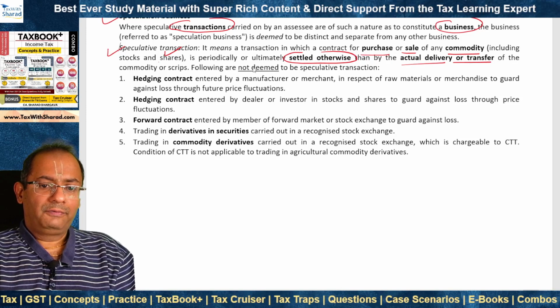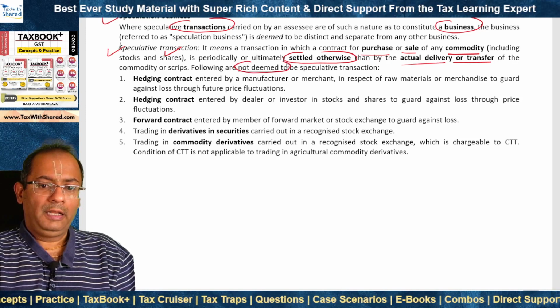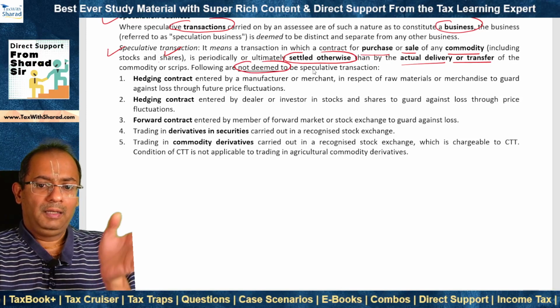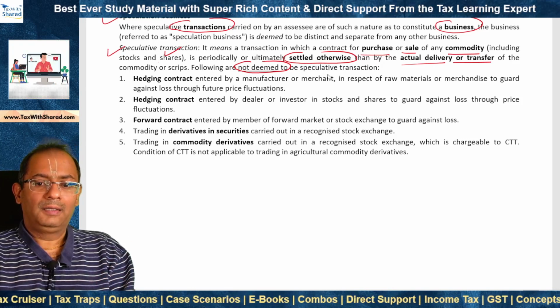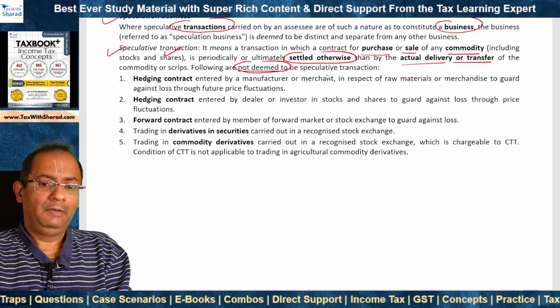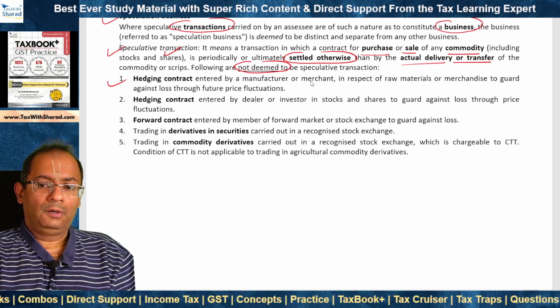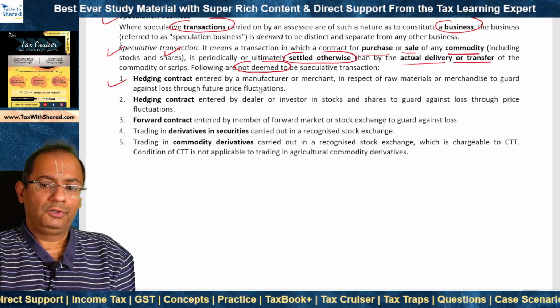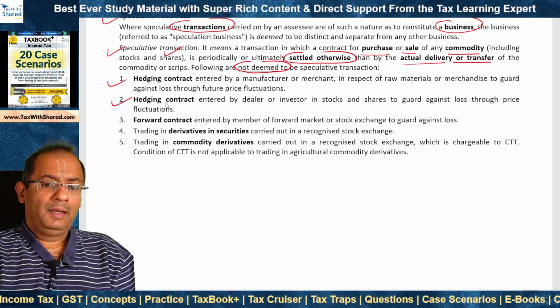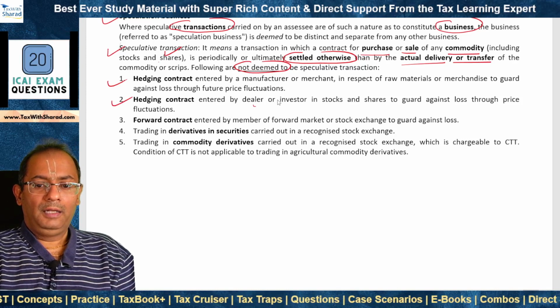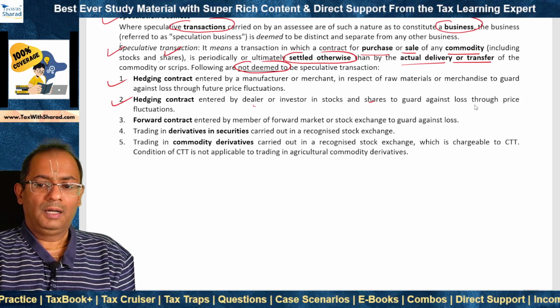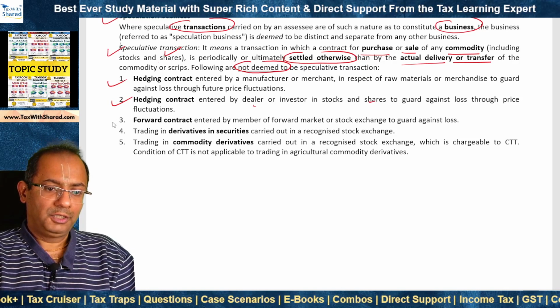But there are 5 categories of transactions which are not deemed to be speculative transactions, even if the contract is settled otherwise than by actual delivery or transfer. One is a hedging contract entered into by a manufacturer or merchant to guard against loss through future price fluctuations. Hedging contract entered by a dealer or investor in stocks and shares to guard against loss through price fluctuations.